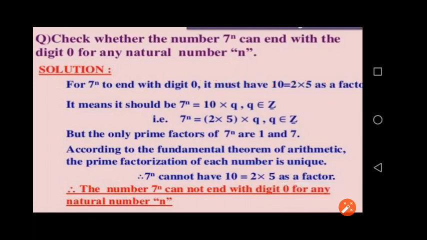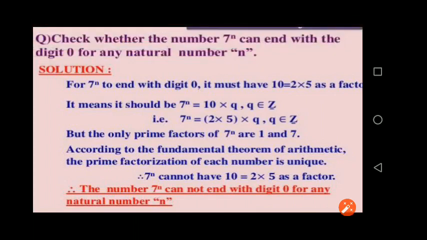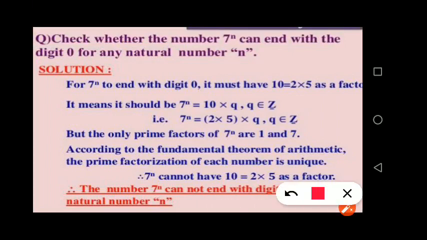So whether that number ends with 0 or not, this we have to check. So we know that for any number to end with 0, it must have 10, that is 2 into 5, as a factor, which means 7 to the power n must also have the factor 2 into 5.